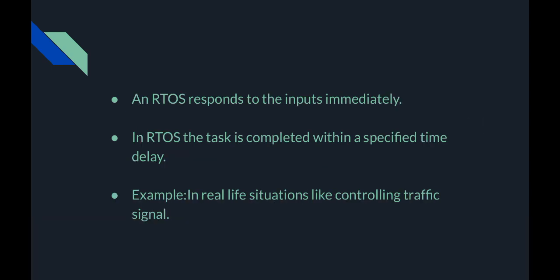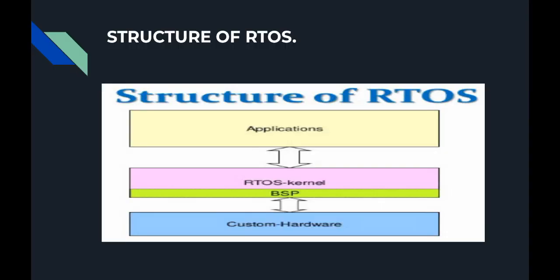The main features of a real-time operating system are: it responds to the input immediately. In a real-time operating system, the task is completed within a specified time delay. The given block diagram shows the structure of a real-time operating system.